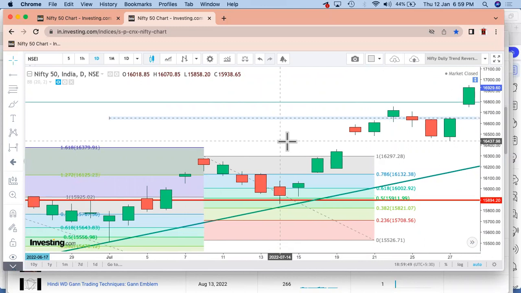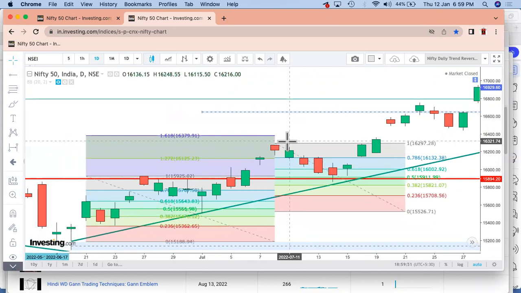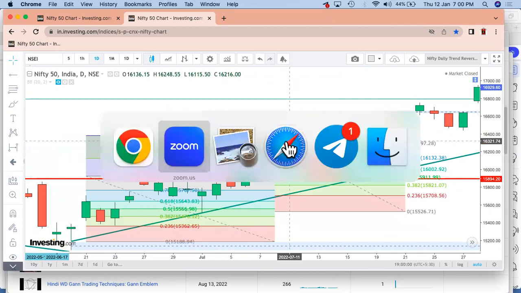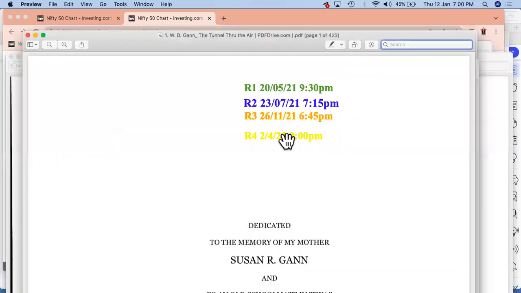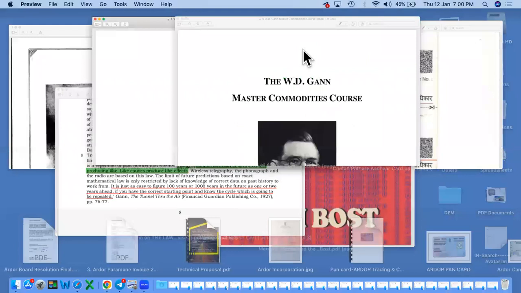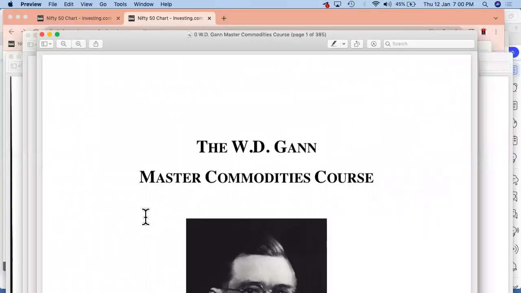So if this has been happening, how has this been happening? Whether WD Gann has given or mentioned it somewhere. So let's go to the reference part so that we are able to check the theory. This was the practical part, but let's go to the theory also, right? So for the theory part, yes, we have two books in which the reference has been given. The first book is the WD Gann Master Commodities Course, right? This is the first part where the details have been given.